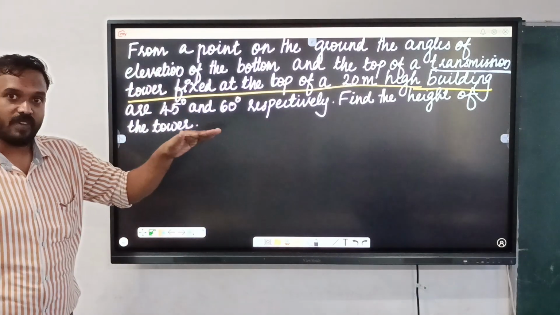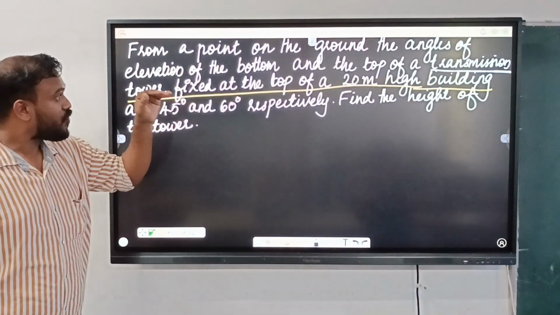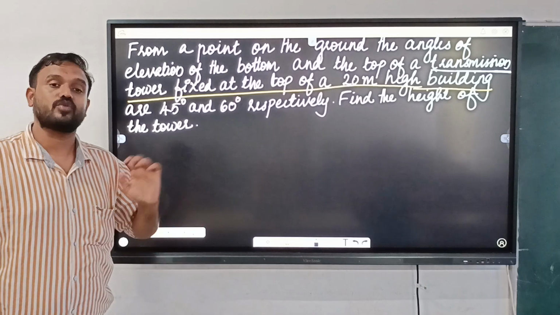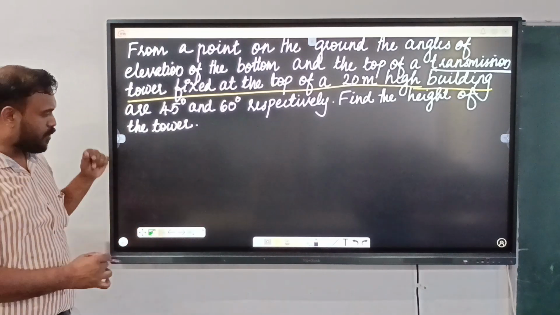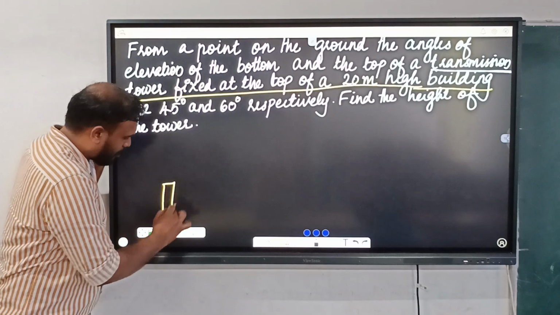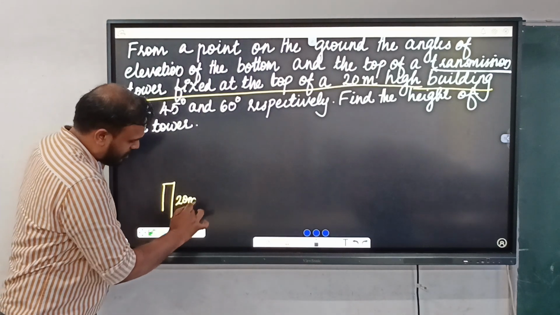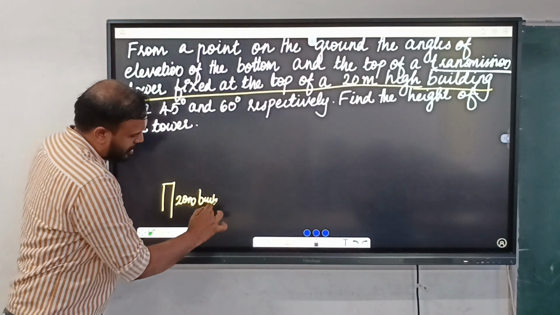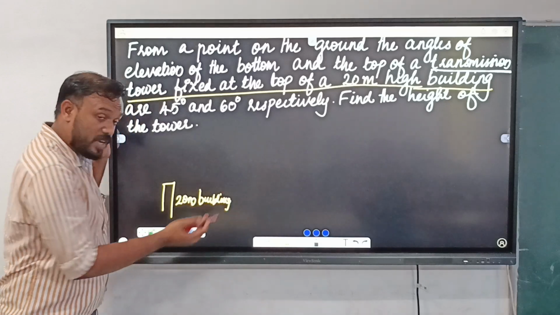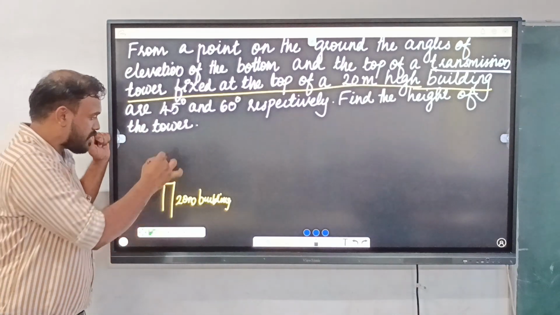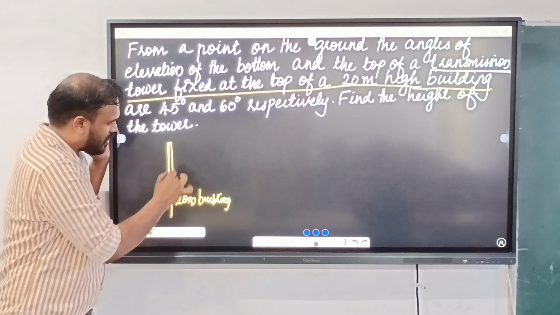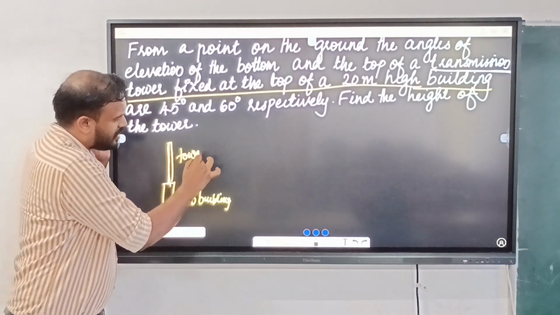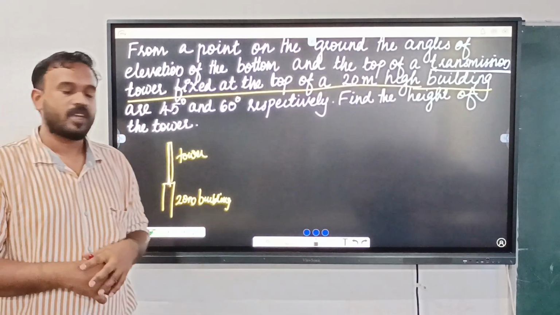What is the transmission tower? The transmission tower is fixed at the top of a 20-meter high building. So how will we draw the diagram? Suppose this is a 20-meter high building. And where is the transmission tower fixed? This tower is fixed at the top of this. Here is the tower fixed.